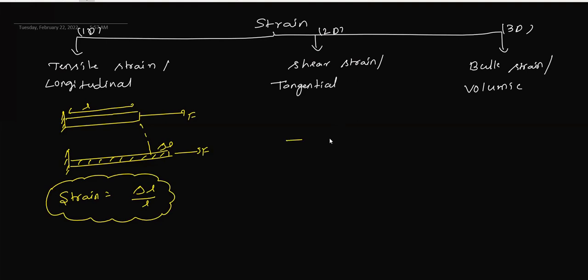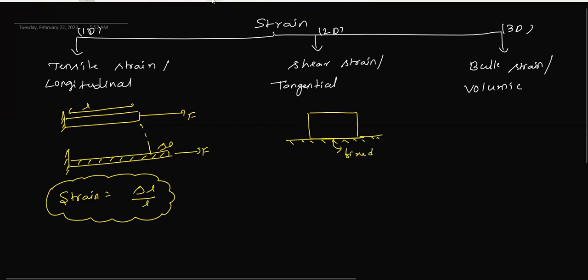Now we need to discuss shear strain. What do you mean by shear strain? We have one body, and the bottom part is fixed. Now we apply tangential force on this end. If you apply it, deformation will come into picture, and the top end will deform like this. This length is L, and the deformation is a distance x, with angle theta. We need to calculate this theta, which is called strain here.